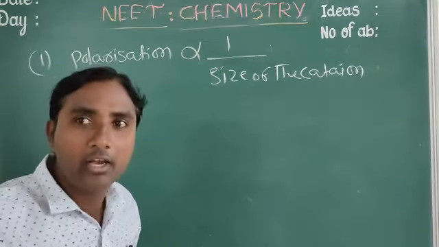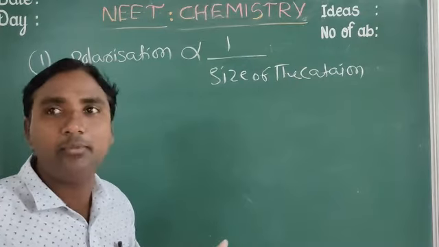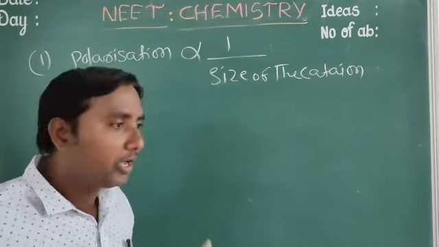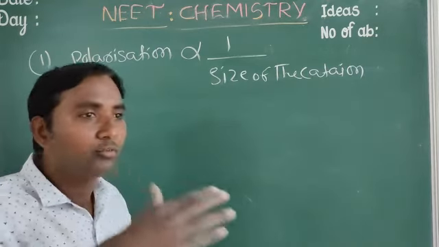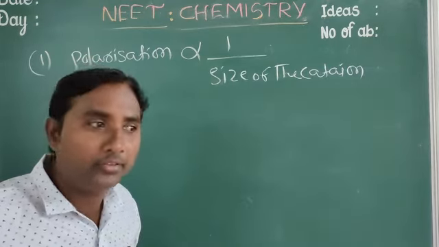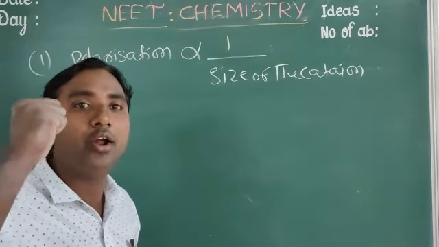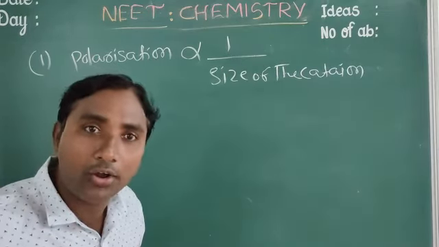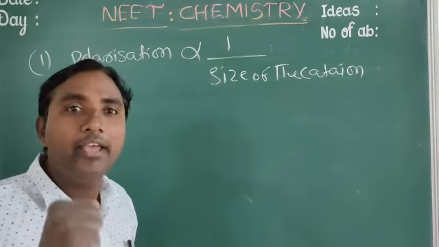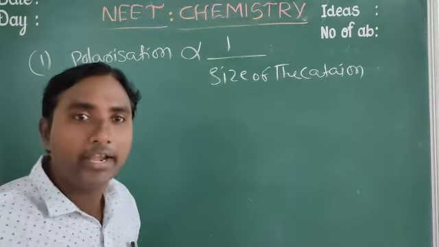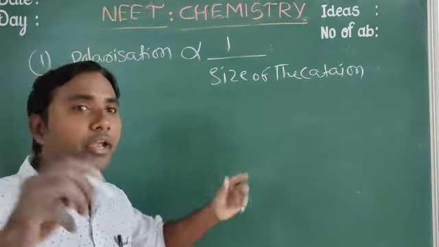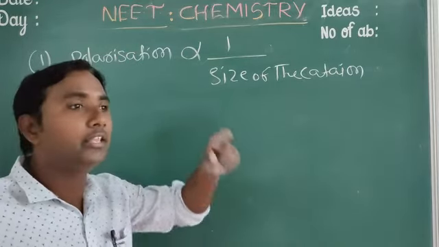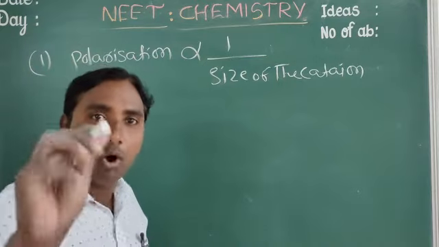So in ionic compounds, for example NaCl, MgCl2, AlCl3, the chloride ion is common. With a small cation, the anion is easily attracted by the cation. So polarization increases, meaning covalent character increases in the ionic bond.